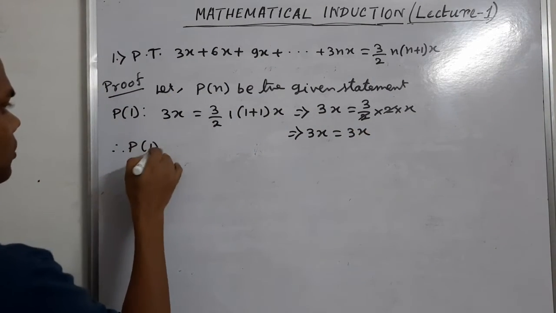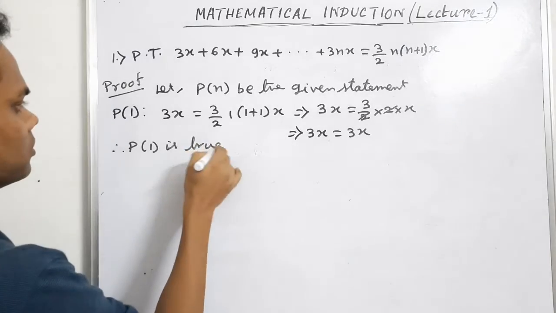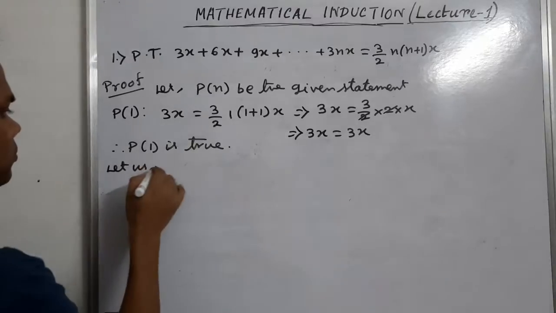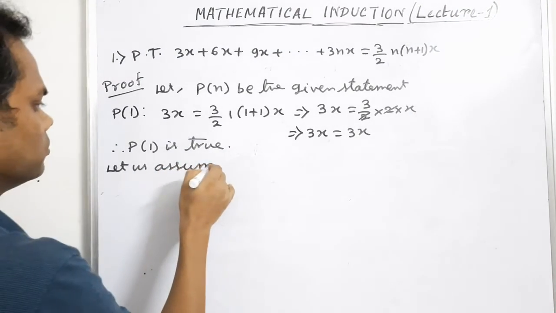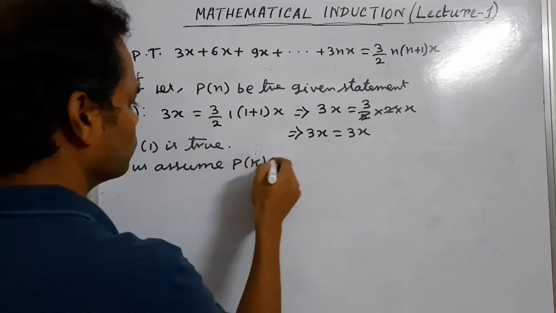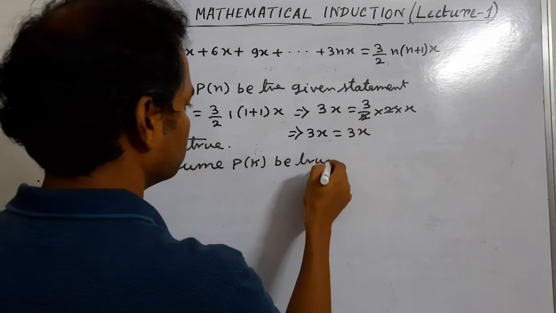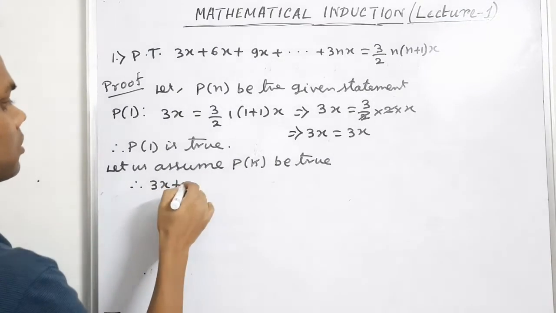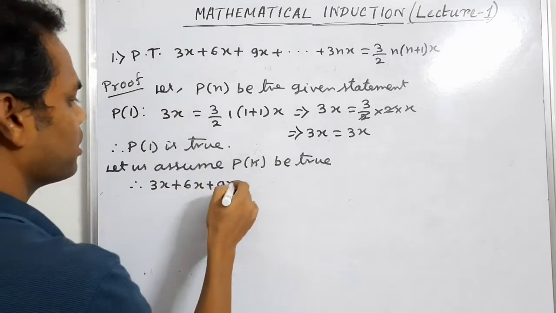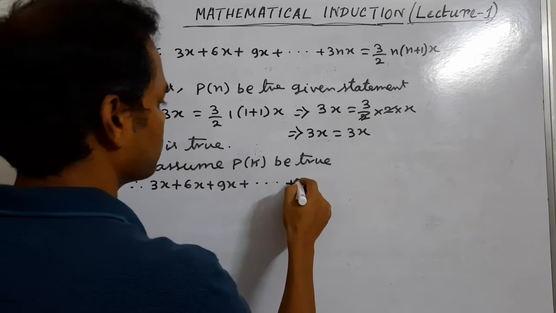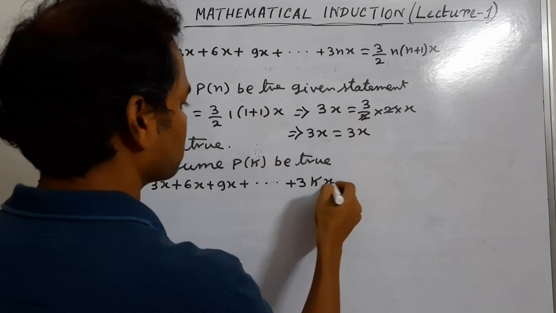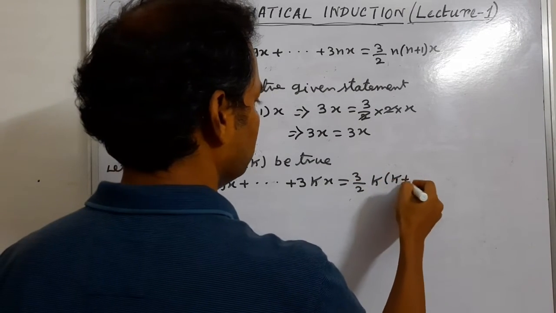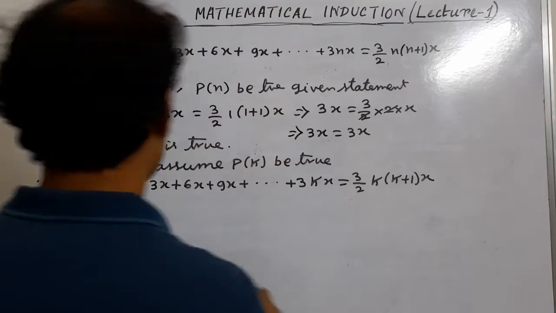Therefore P(1) is true. Let us assume P(k) be true. Therefore 3x, 6x, 9x plus dot dot dot 3kx equals 3 by 2 k into k plus 1 into x.